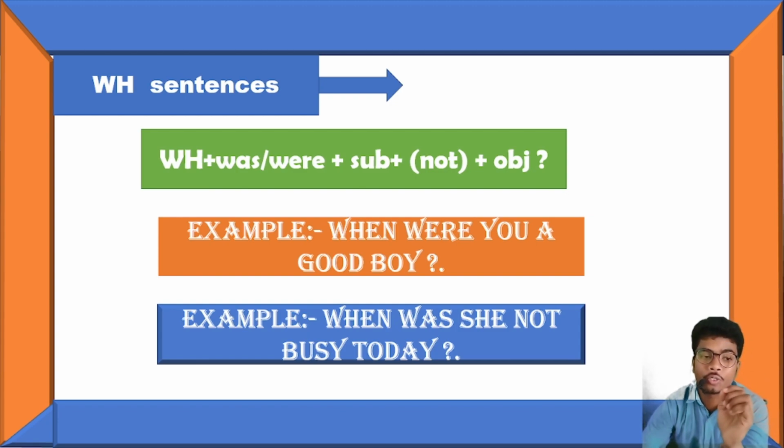So whenever you have to express your past physical status, mental status, or quality without any action verb, then you will use was or were.